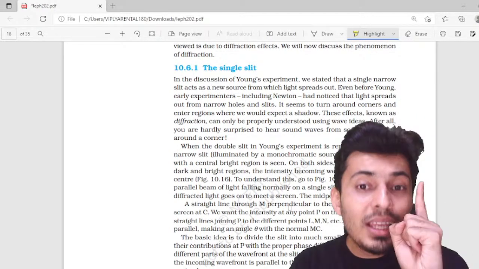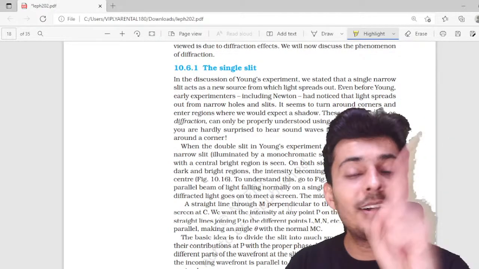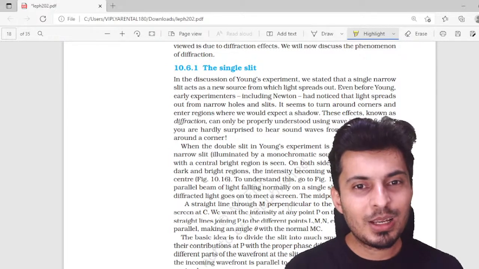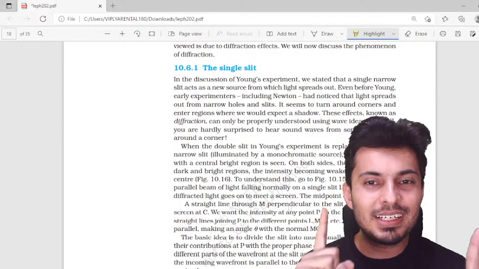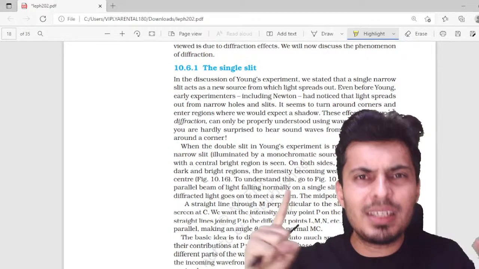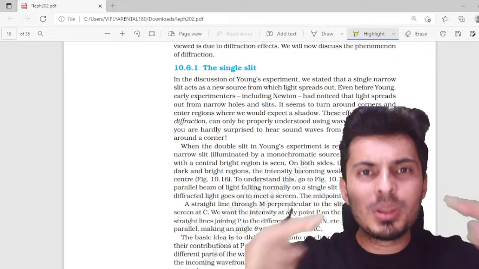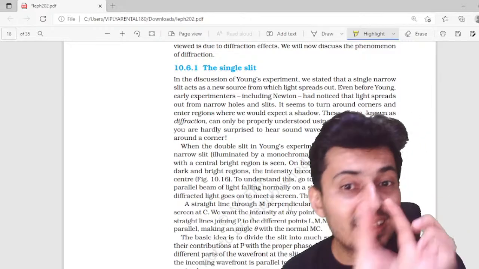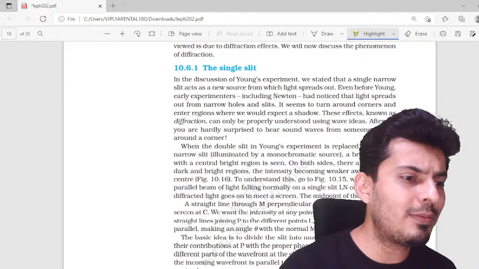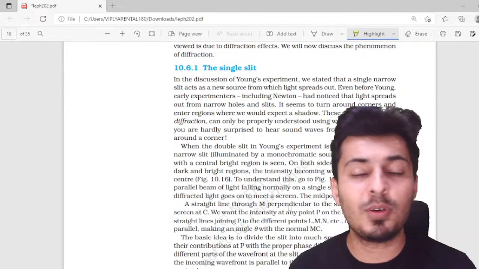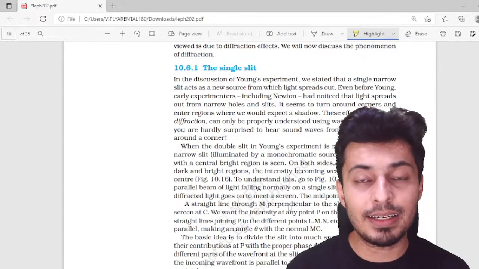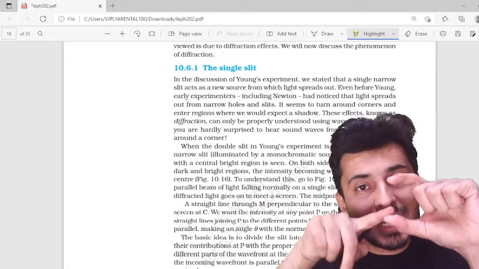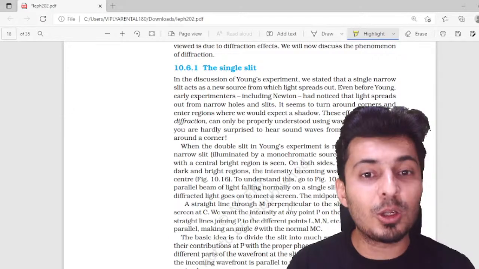So if you take only one slit, you will still get an interference pattern. Generally in YDSE you have two slits, two sources, and both the slits produce waves and they interfere on the screen. But when you have a single slit, how does it produce an interference pattern? The answer is, even in a single slit, you have multiple sources within the width of the slit.